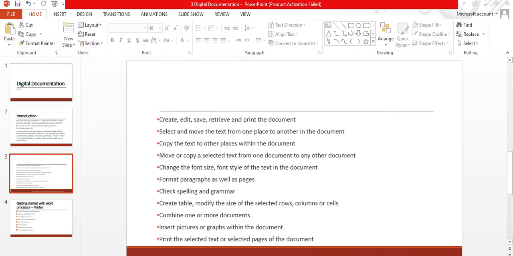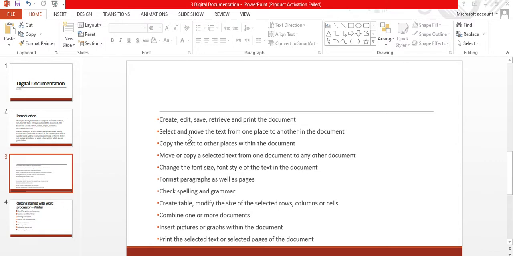Word processing software not only provides the basic ability to enter and modify text, but also provides effective text manipulation functions that can be used for documentation. Modern word processors provide attractive features. Some of the features provided by a popular word processor are to create, edit, save, retrieve, and print the document.